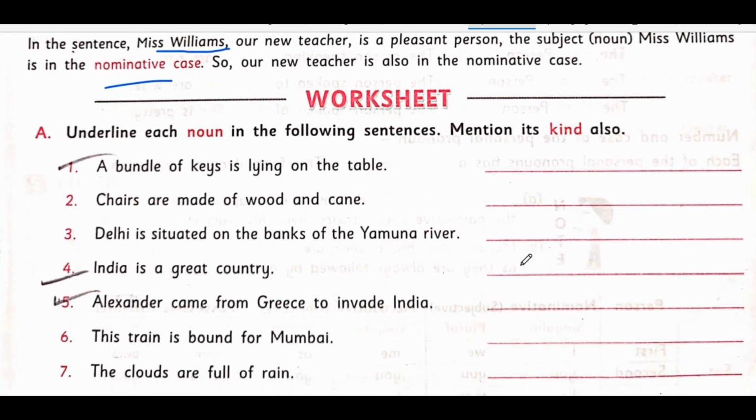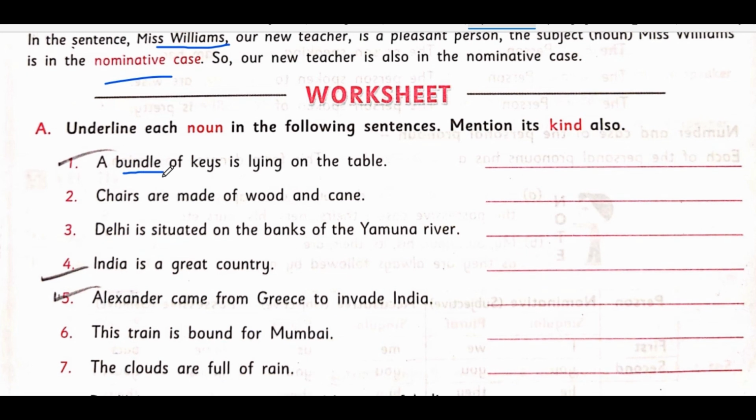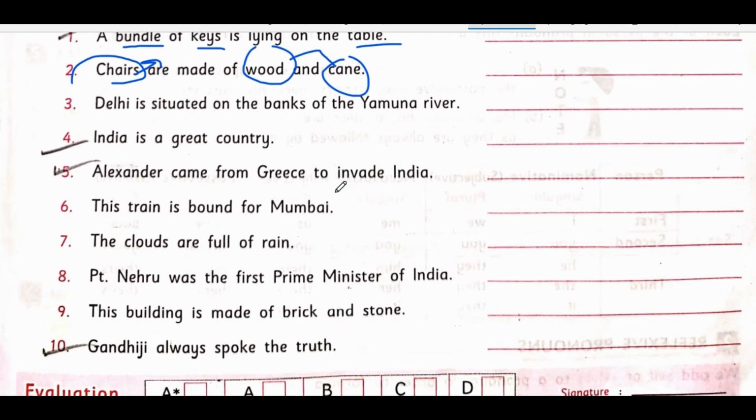Now the worksheet. You can easily do it by yourself, right? Underline each noun in the following sentences and mention its kind. A bundle of keys. Bundle is what? It's a collective noun. Keys is a common noun. So you should write it nicely. Now chair is a noun, wood is also a noun, and cane is also a noun. Chair is a common noun. Wood and cane, both are what? It is the name of a particular type of plant or the wood that you obtain. So do this one yourself. If you can't, I'm here to explain again.